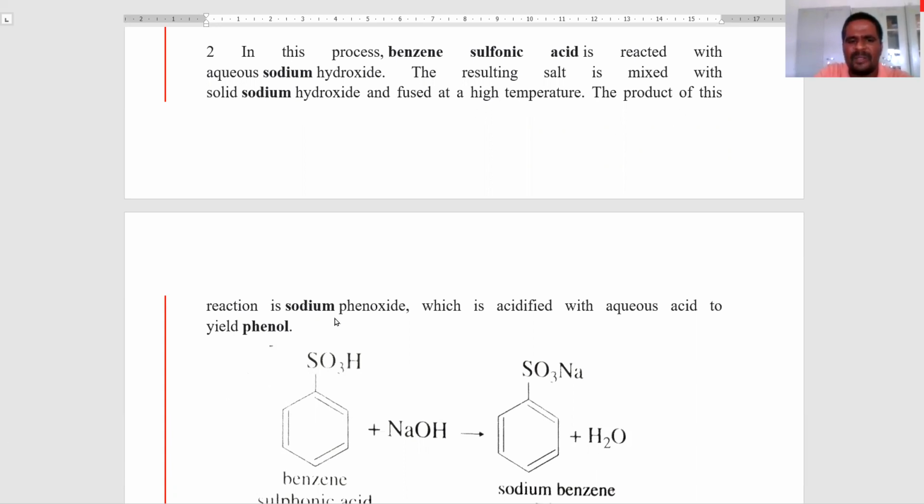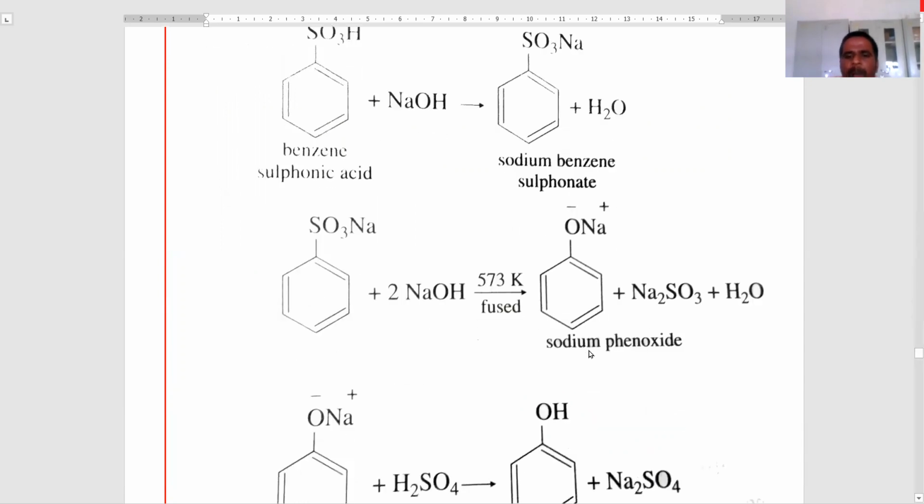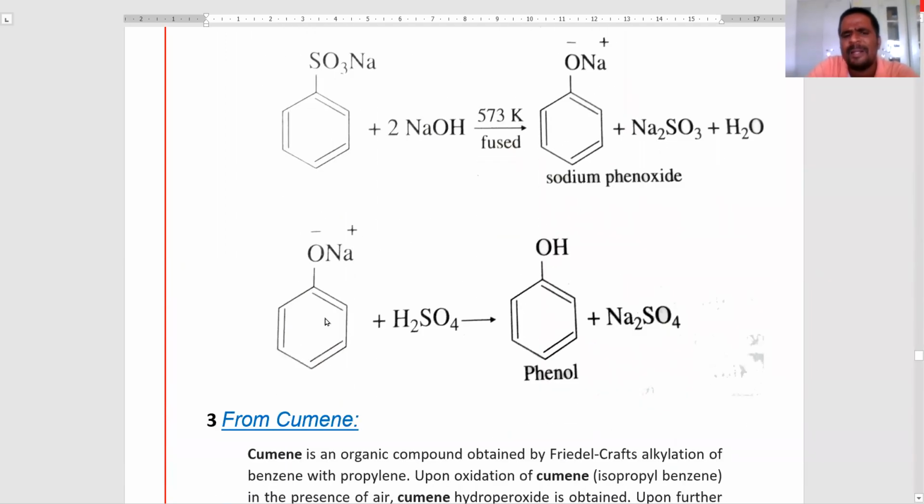The product of the reaction is sodium phenoxide, which is acidified with aqueous acid to yield the phenol. Here we observe that benzene sulfonic acid reacts with sodium hydroxide to form sodium benzene sulfonate. This sodium benzene sulfonate reacts with fused sodium hydroxide at high temperature to produce sodium phenoxide. This sodium phenoxide is acidified with acid to produce the phenol.